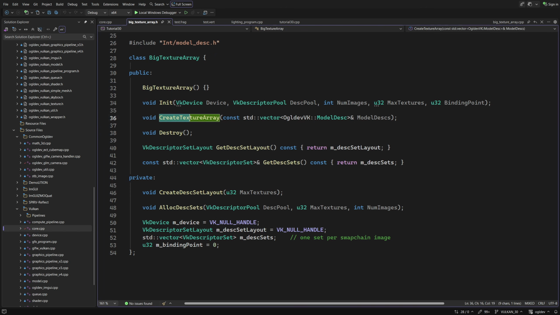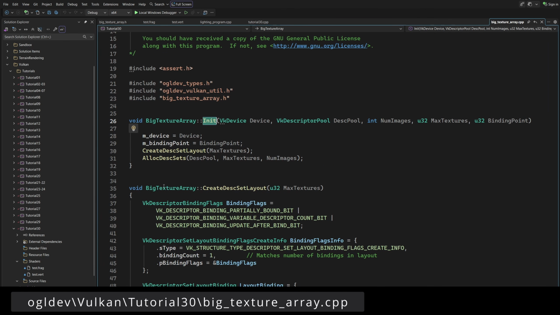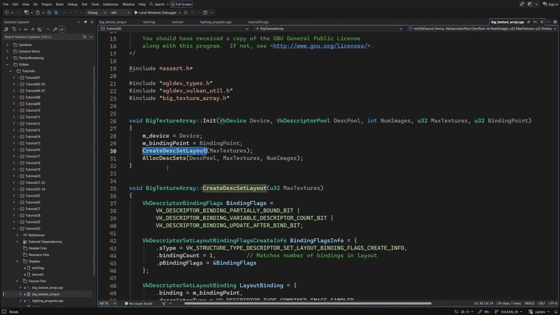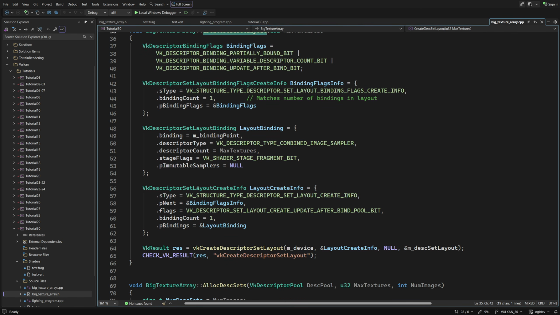This function populates the descriptor set. The init function is very simple, so I will just mention the important stuff. First, we create the descriptor layout, and then we allocate the descriptor set. To create the layout, we specify the layout create info. This guy points to a single layout binding structure. The key things here are the binding point, the descriptor count, which is the maximum number of textures, and the shader stage, which is the fragment shader in our case.